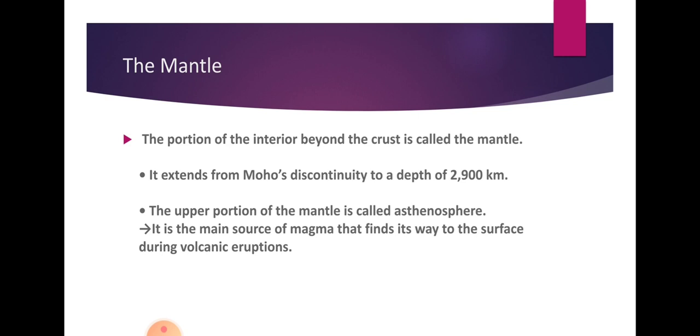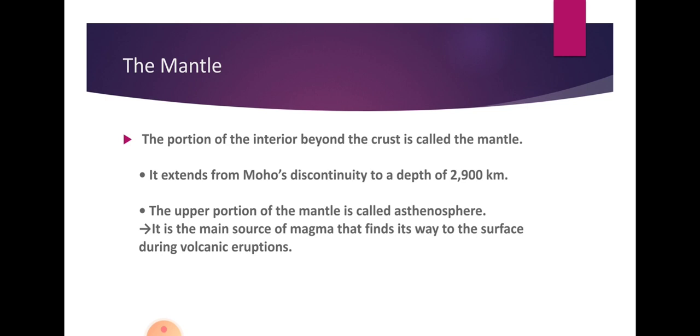Now see the mantle. Below the Mohorovicic discontinuity we have the mantle, which stretches to a depth of 2900 kilometers. After the mantle we can see the core. The upper portion of the mantle is known as the asthenosphere.